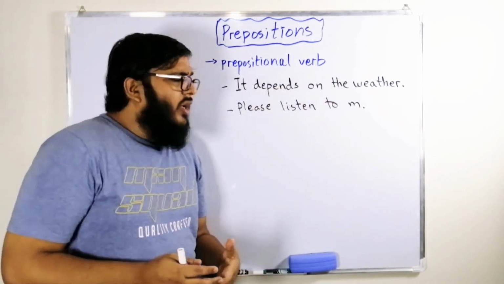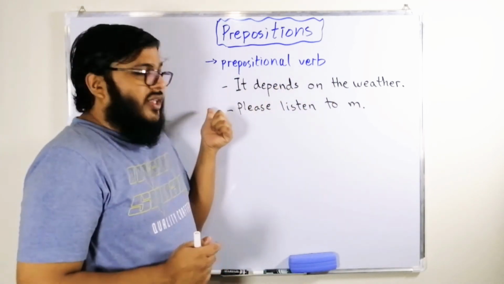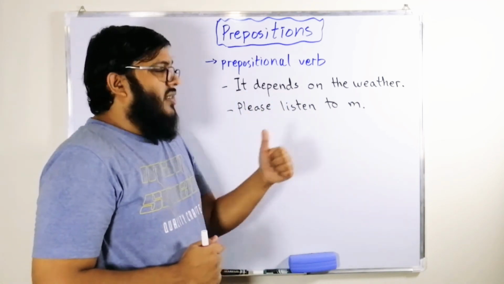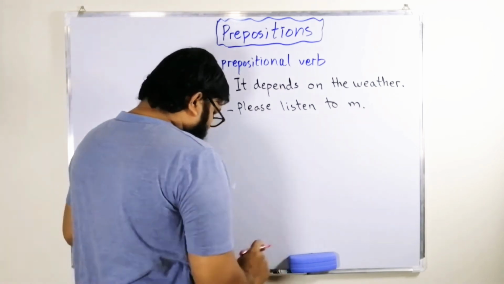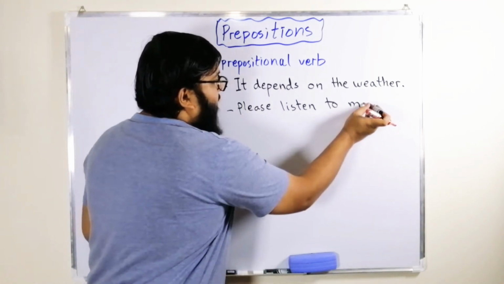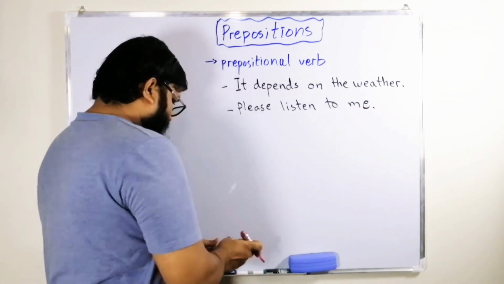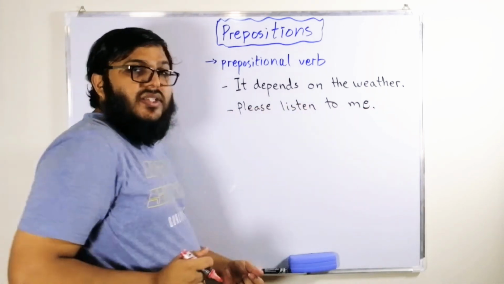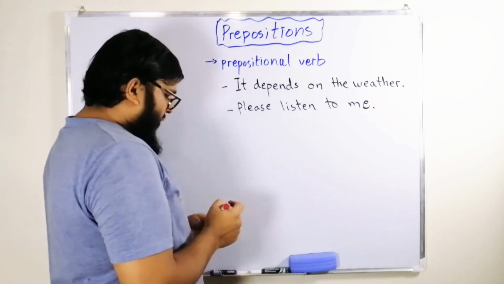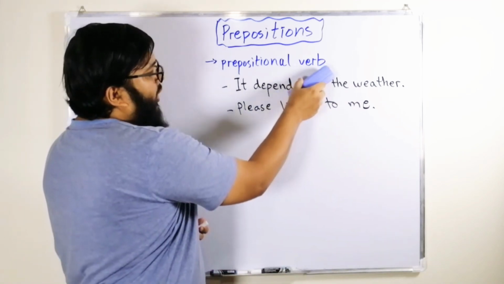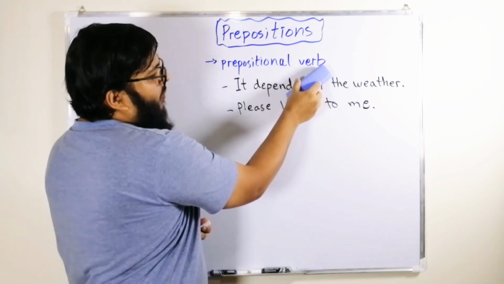What does it mean? You can see there in the example, it depends on the weather. So, for the time being, if we hide this preposition here, it depends the weather.